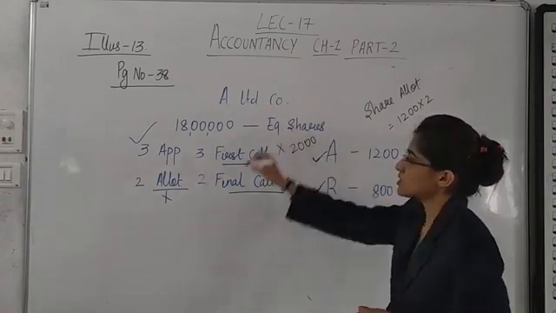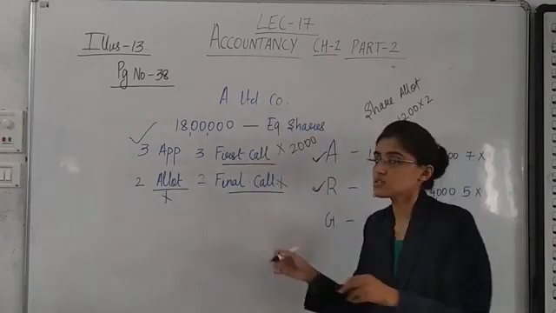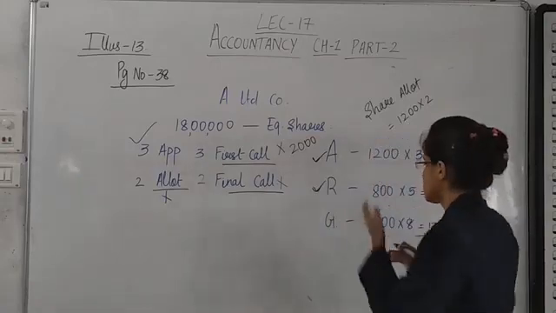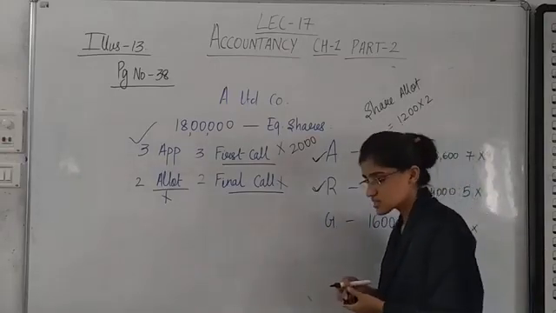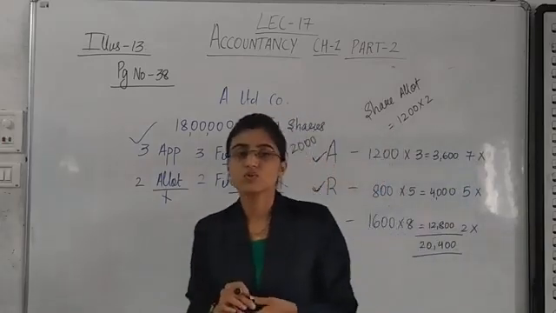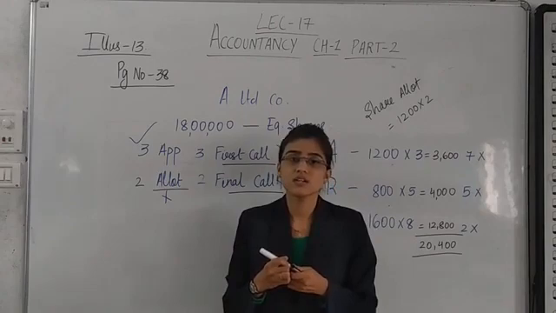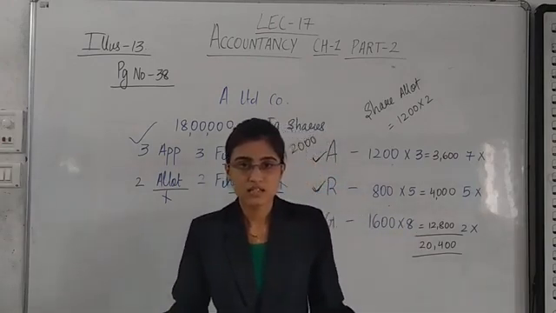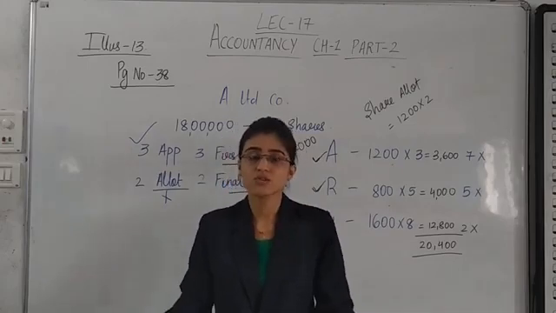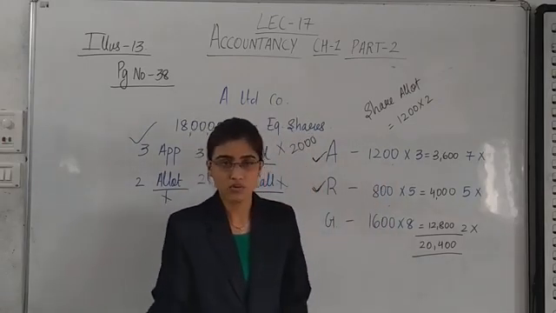2000 into 3, 6. Finally, the final call is not received from 3 of them. So the final call is not received on 3600 shares. So 3600 into 2 gives you 7200. And this is the journal entry for forfeiture of shares. Yes, we have forfeited the shares of three of them for non-payment of the respective amount.